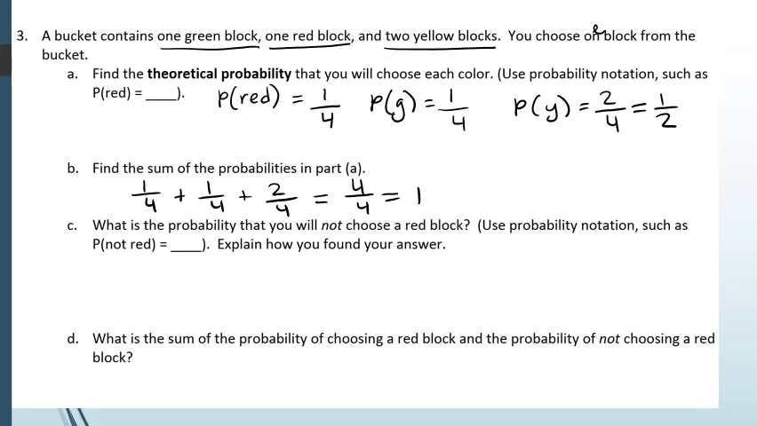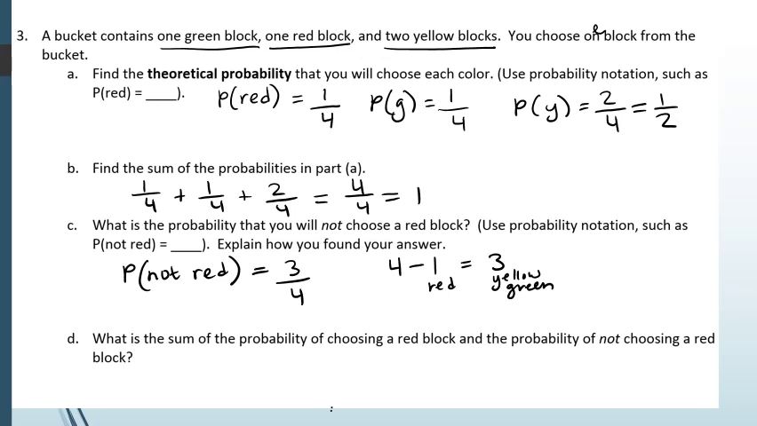What's the probability that you will not choose a red block? So P(not red) equals, how many of them are not red? Well, 1 is red, and there are 4 blocks, so the ones that are not red are the other 3. So 3 out of 4. You might also think about knowing that there are 4 blocks in there, and you took away the 1 red block, so you were left with 3 that were yellow and green. So we have a 3 out of 4 chance of choosing a block that's not red.